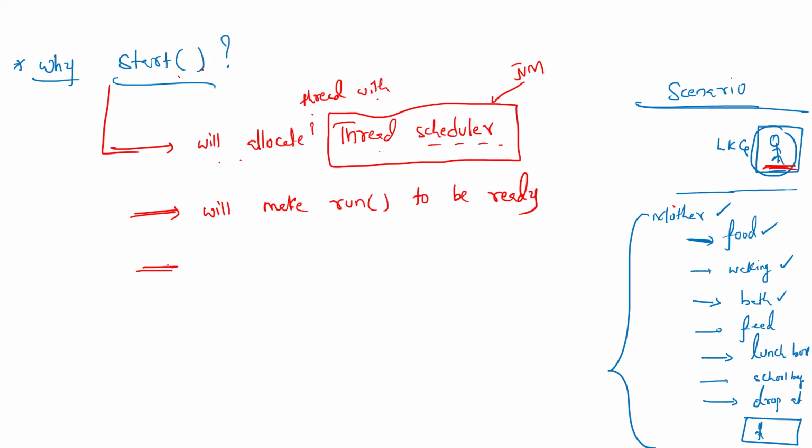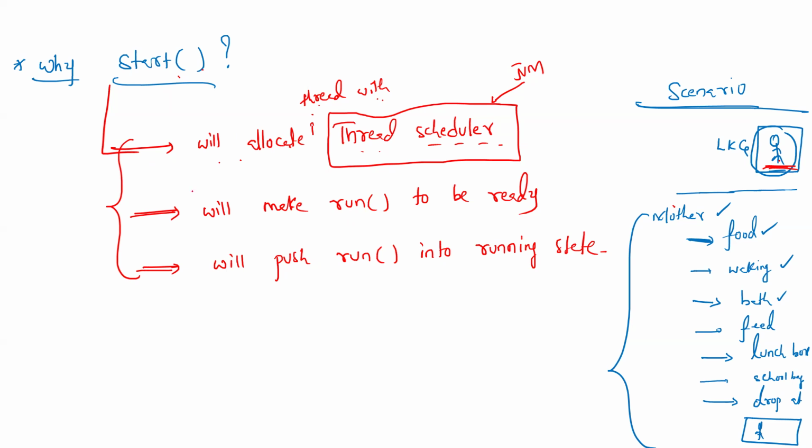Then the start method will push the run method into the running state. So these are just an outline of the jobs. What will the start method do? The start method will allocate the thread with the thread scheduler, the start method will make the run method ready, and the start method will push the run method into the running state. Then the run method will be executed by the thread.